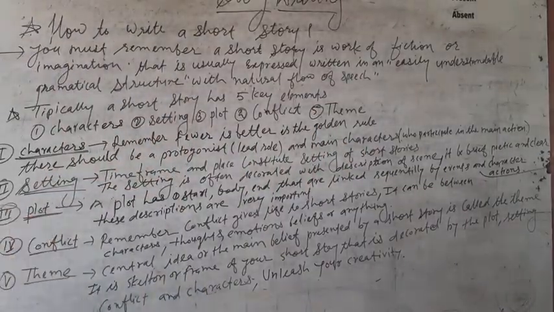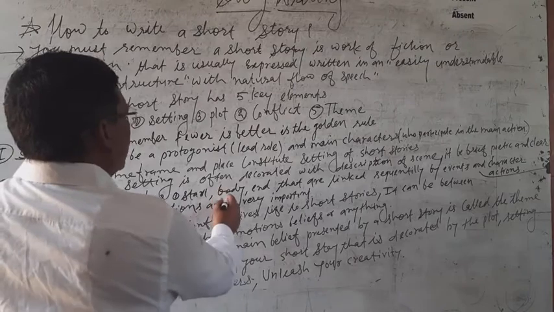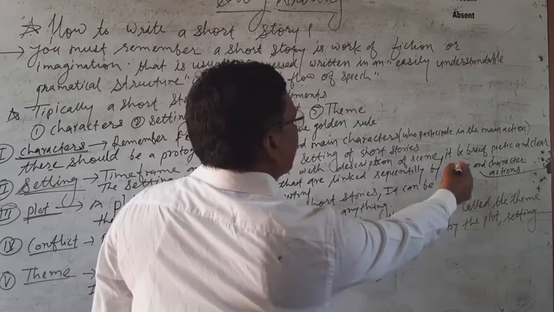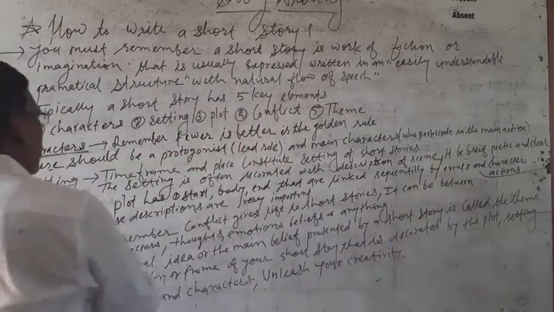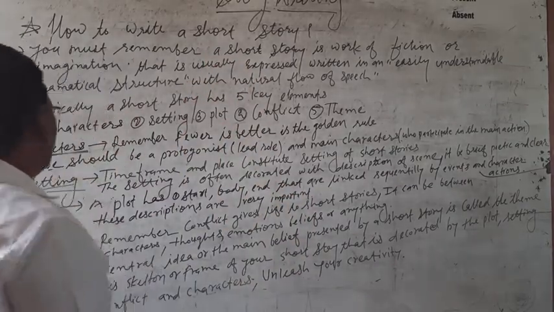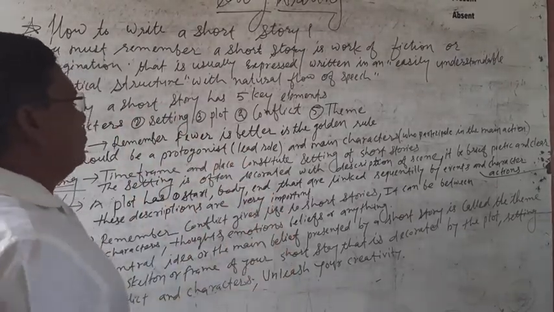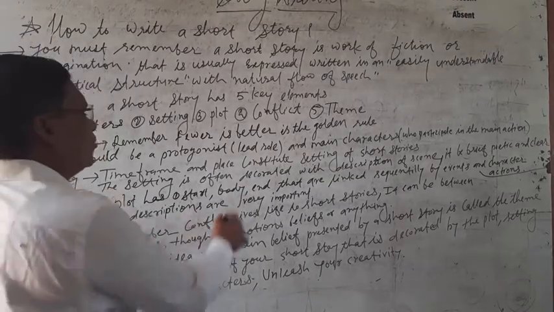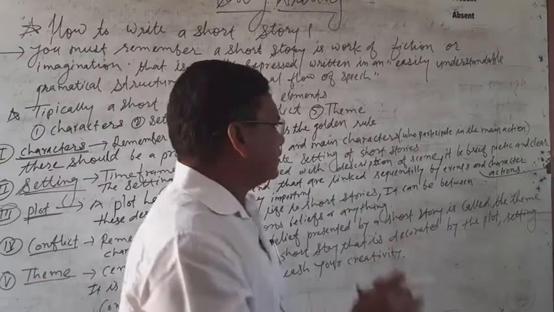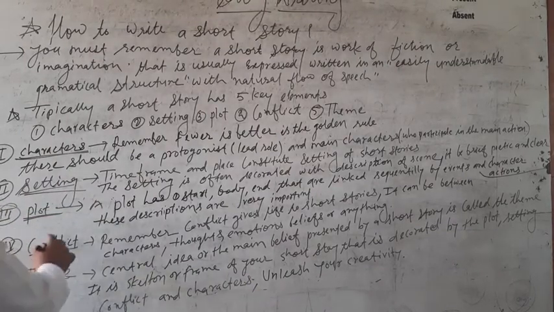Number 3, plot. A plot has start, body, end that are linked sequentially by events and characters' actions. So what is a plot? A plot has start, body, end. These points are most important because they are linked sequentially by events and character actions. It is the plot.